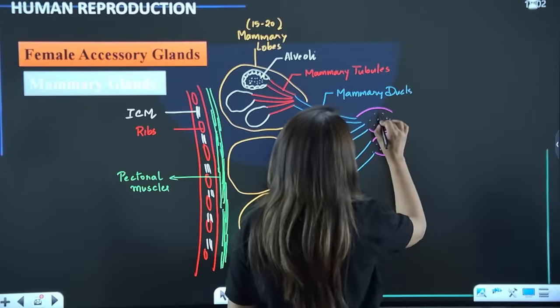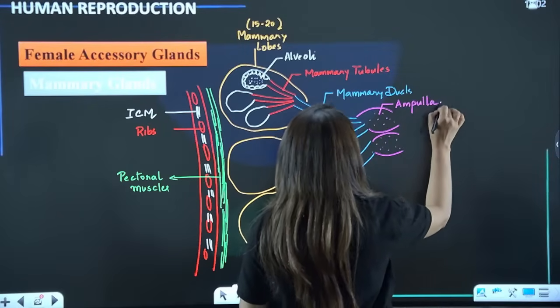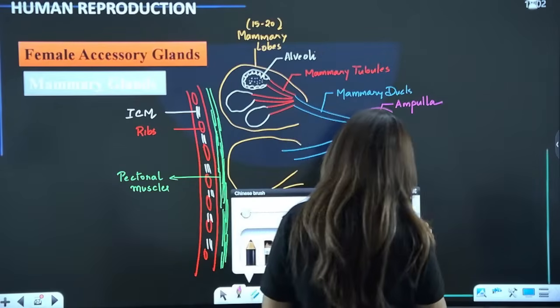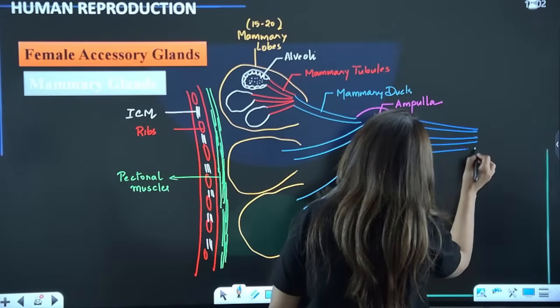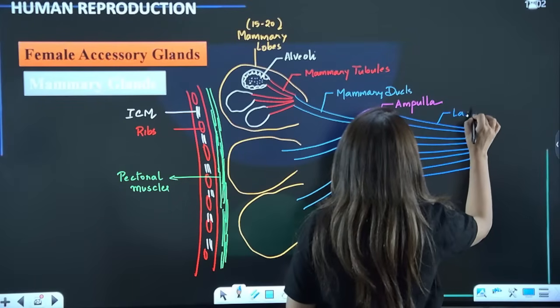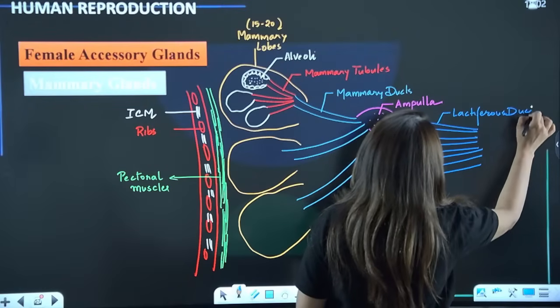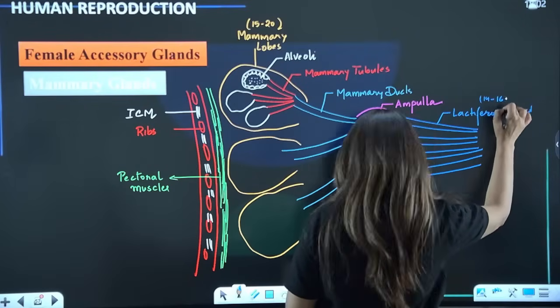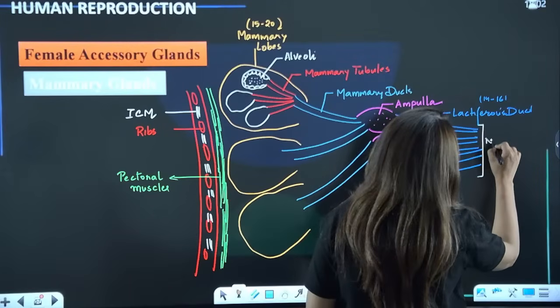What is dilation known as? Ampulla, mammary ampulla. Yes or no? And from the mammary ampulla arises, so we'll have so many ampulla, and from these ampulla arise these ducts called lactiferous ducts. They are around 14 to 16 in number. These lactiferous ducts will together open in one area called the nipple.